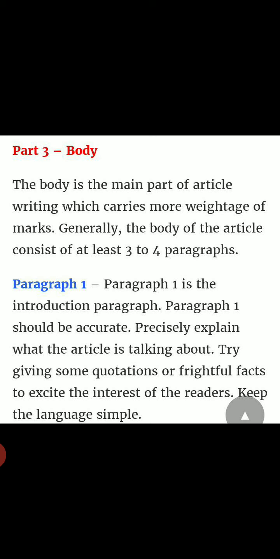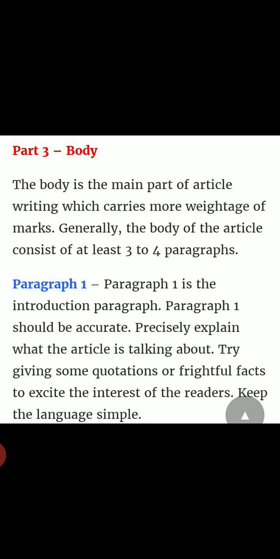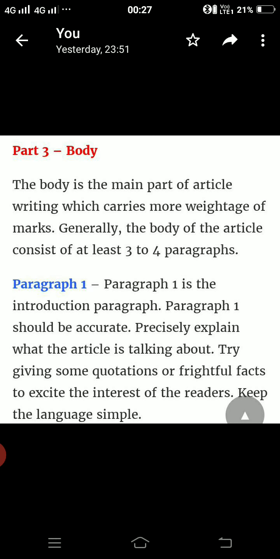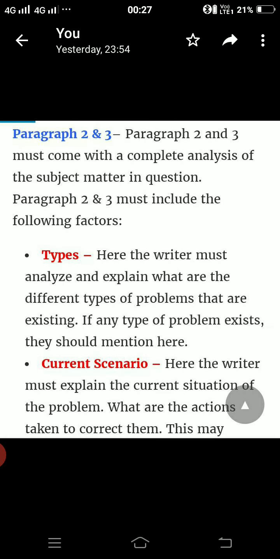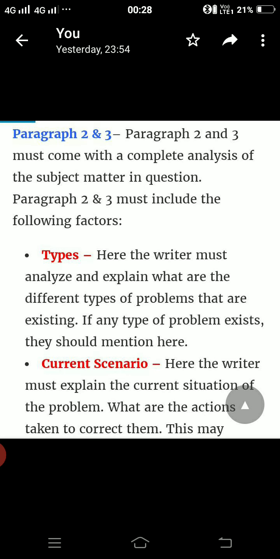And the language of this introductory paragraph should be quite clear and precise, and it should be properly planned. So these are the points which we have to bear in mind when we are writing this introductory paragraph.